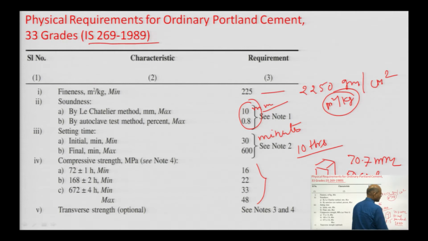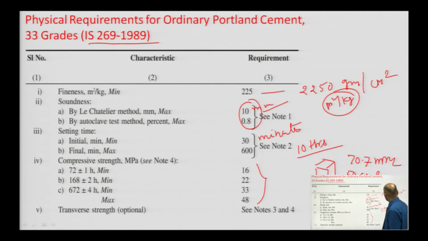So, there are lots of codal provisions, thousands of codes in civil engineering. We have to download them, because now they are available freely. Earlier it was not possible to get all the codes, you had to search in the library. Nowadays, with just one click in Google, you can download all of this free of cost.